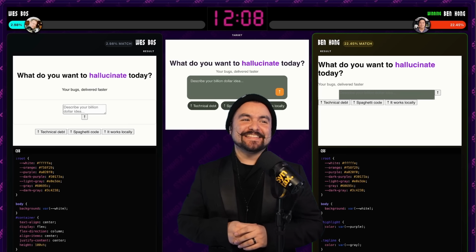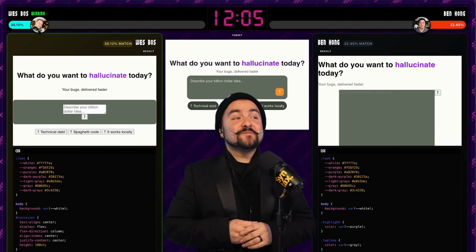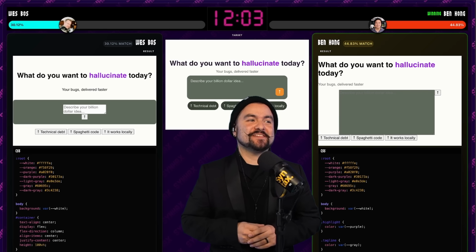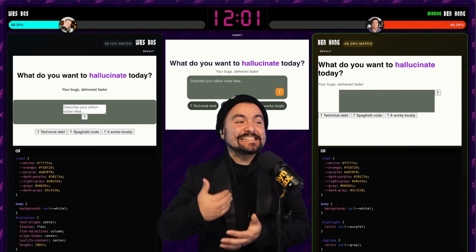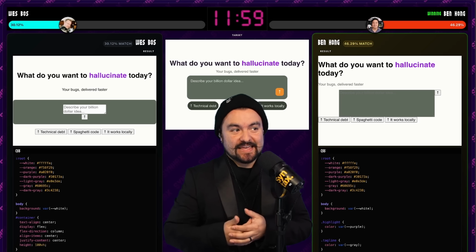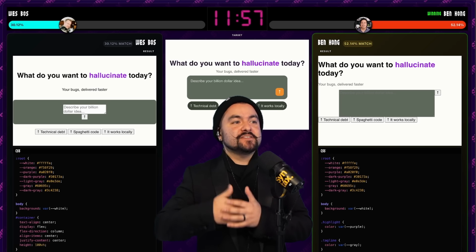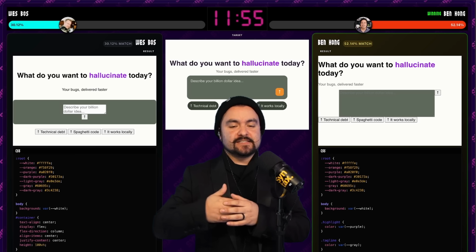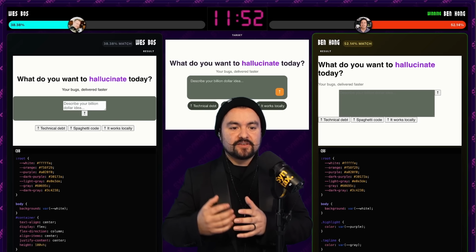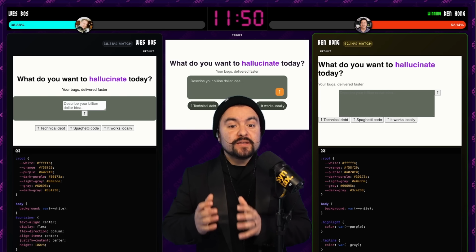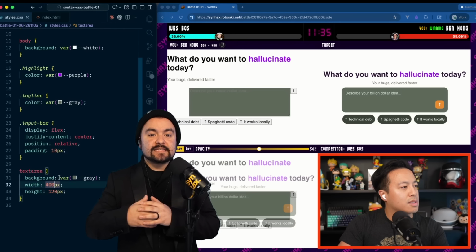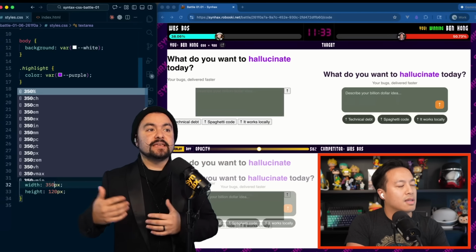Yeah, early in the game here, 12 minutes left. Ben just jumped up to 44% versus Wes's 30%. Now we're going to see if Wes can come back in the late game, right? We kind of saw him talk about this in his strategy. He mentioned he's going to go top down, get everything in the right spot. That could be the right way to go, but we're not going to see some higher scores till later in the game because of that.